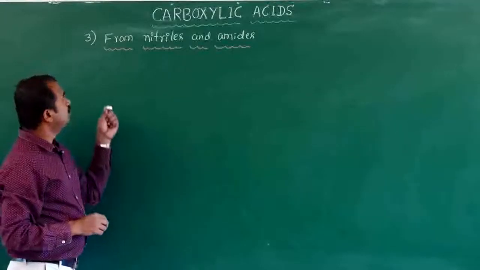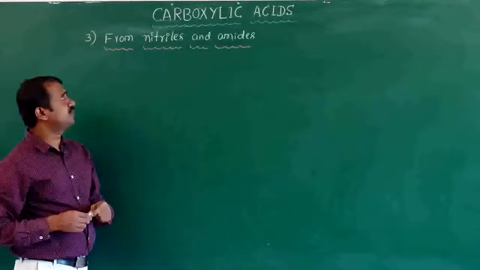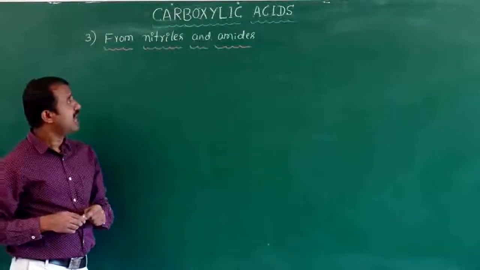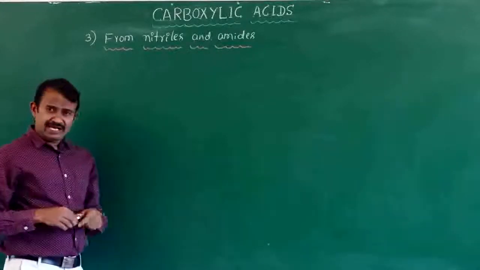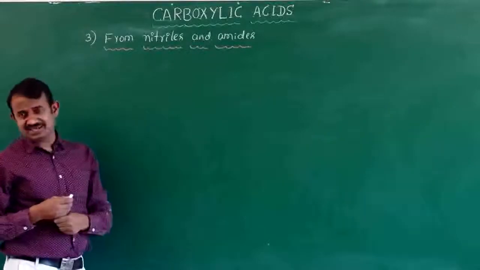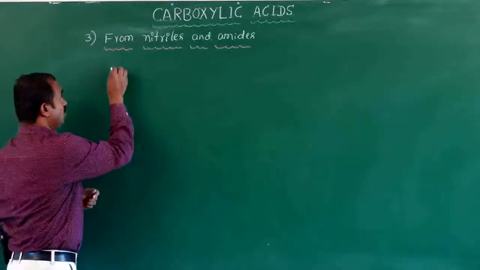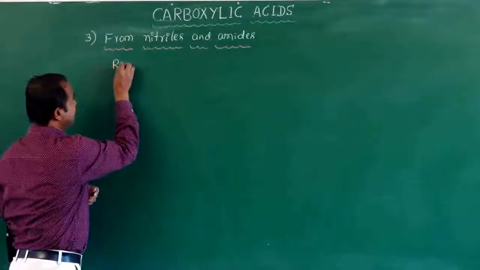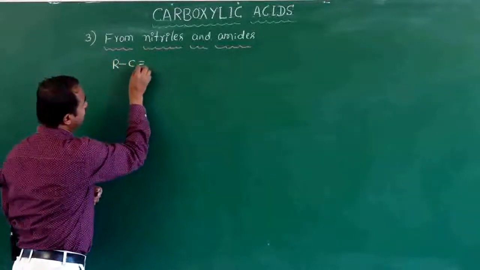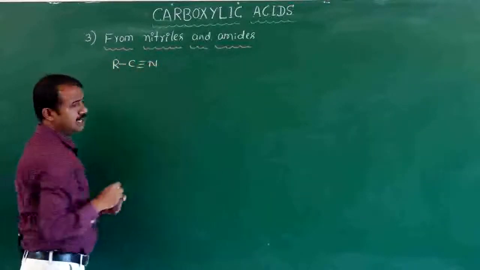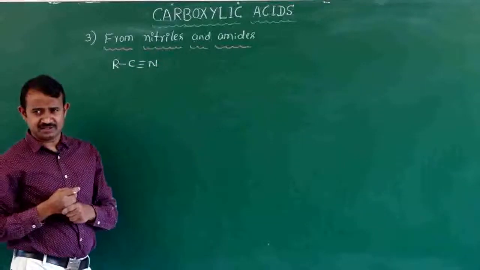Next we will go for the preparation of carboxylic acid from nitriles and amides. Nitriles undergo acid or base hydrolysis. What is the general formula of nitriles? RC triple bond N, RCN.